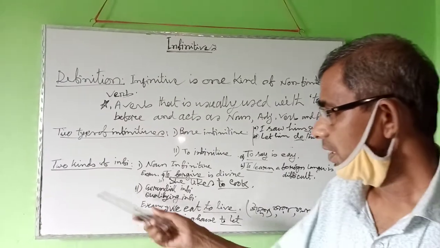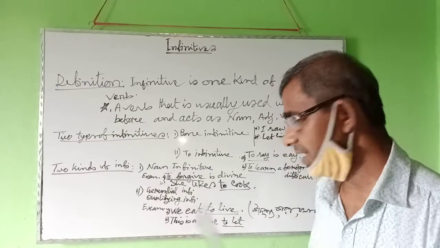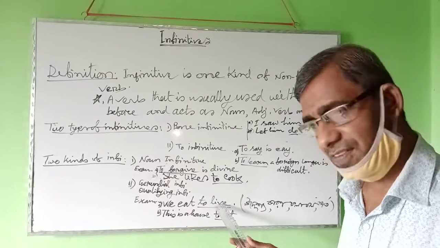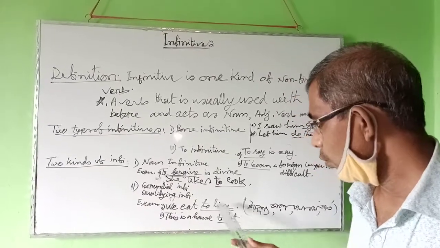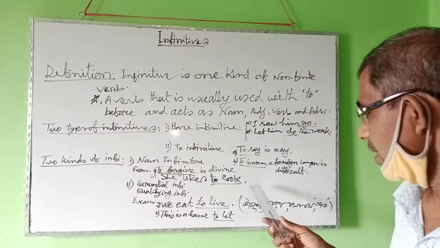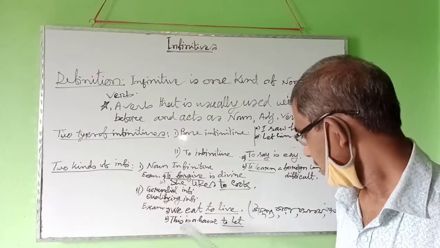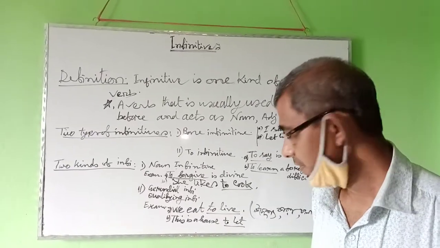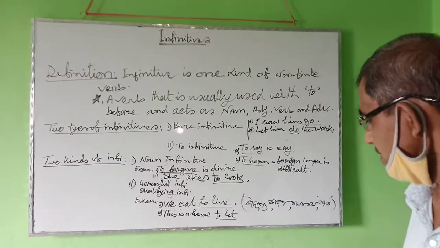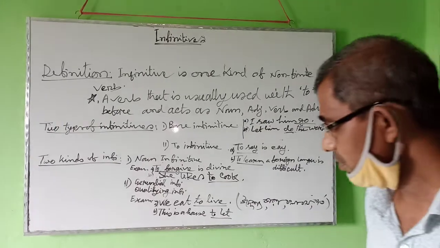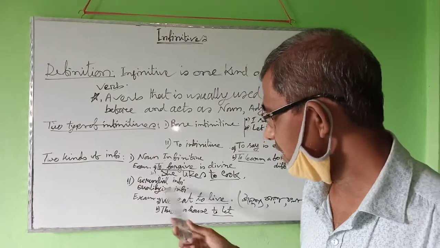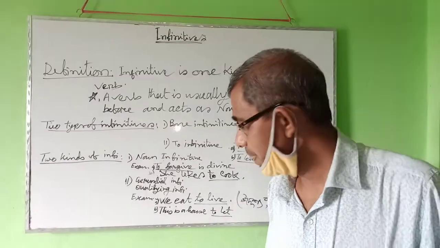Next, gerundial or qualifying infinitive. When the present form of a verb with to works as a verb, adjective, or adverb, and expresses aim, cause, result, or condition, then with to the verb is a gerundial or qualifying infinitive.